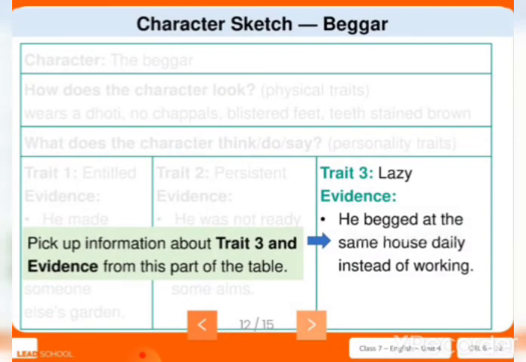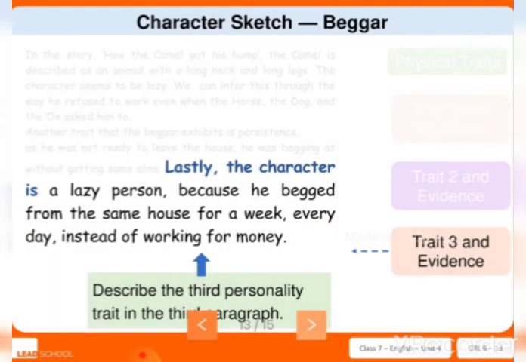Then it continues with the third one, that he begged at the same house daily instead of working. So here, lastly, the character is a lazy person because he begged from the same house for a week, every day, instead of working for money. There are so many people aged between 60 to 65 who are working very hard now. But from this story, we come to know that Ravi as a beggar doesn't want to work as he was a very lazy person. He wanted to beg and eat, isn't it? So instead of working. Here this is mentioned as the third personality trait, and it was given as the third paragraph.